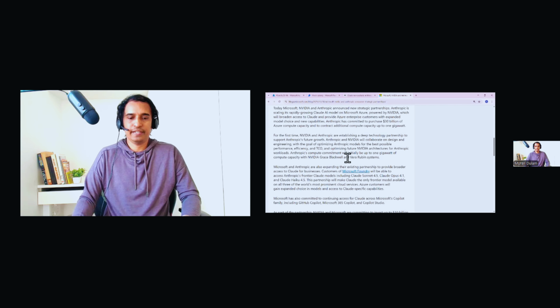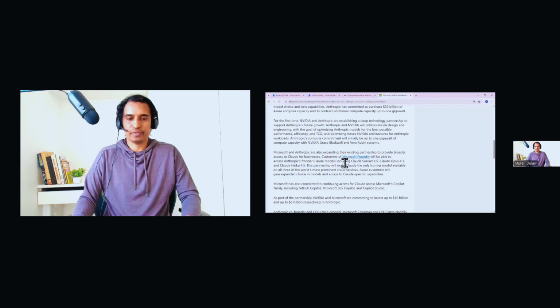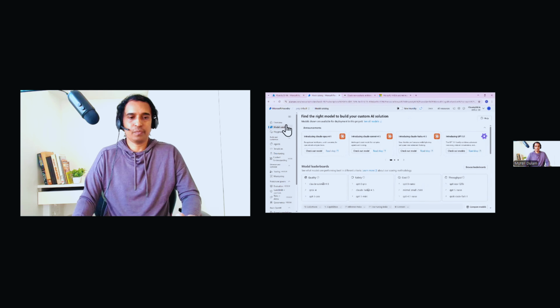Here they included what are all the things they included. Within Microsoft, there is a product called Microsoft Foundry. Here you can see all these models. If you are trying to use models, this is the model catalog. After the announcement, they enabled these models as well, Claude models, you can see that.